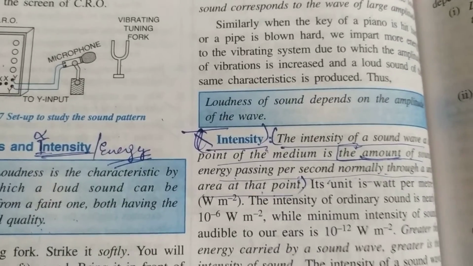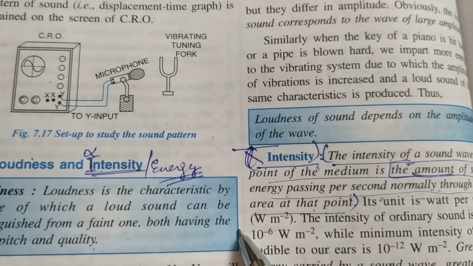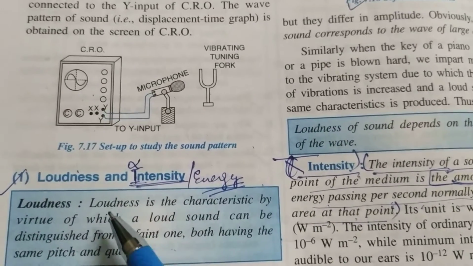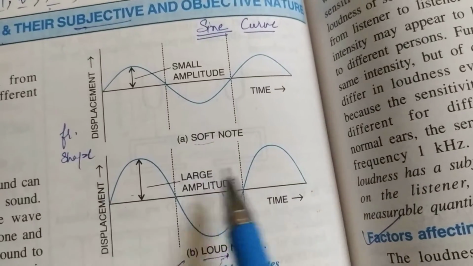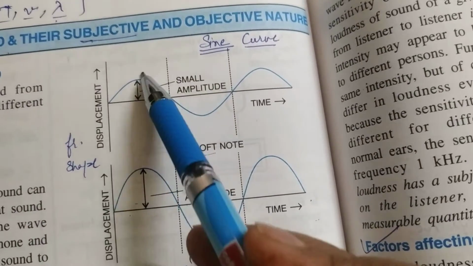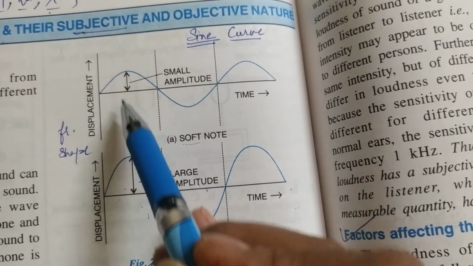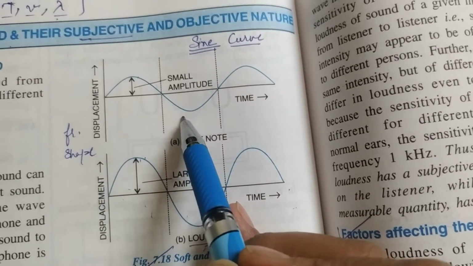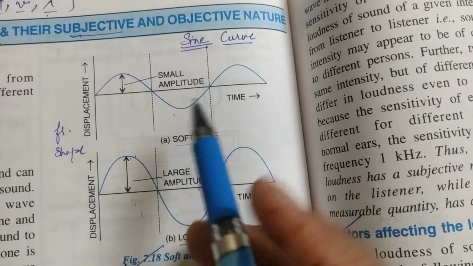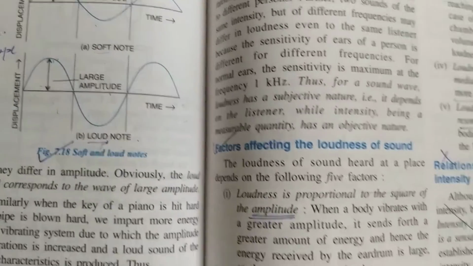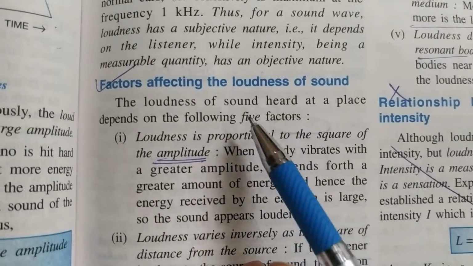So, the more intense the sound, the more energetic the sound, the louder the sound. In a waveform, you can distinguish between two sound waves if their amplitudes are different. More amplitude means loud sound, less amplitude means it is not that loud, it may be a faint or soft sound.